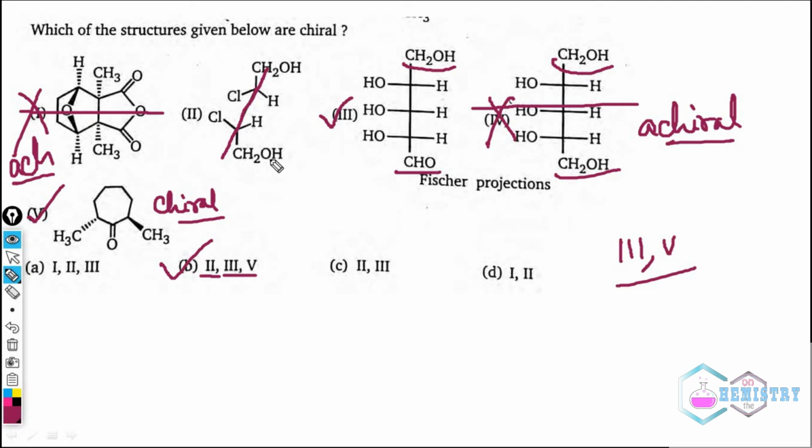But this chlorine is above and this chlorine is going below, so they will never be mirror images of each other. Hence this molecule is also chiral. We have already figured this out. So numbers 2, 3 and 5 are chiral.